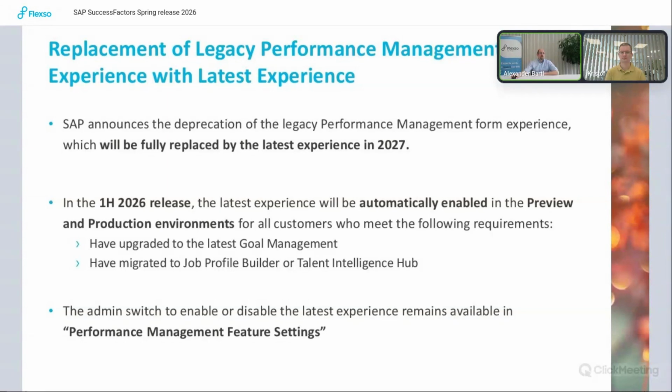With this first half 2026 release, the latest experience will be automatically enabled in preview and production environments. So similar to how we have with the latest homepage, if you don't want to have it activated, then you would need to switch it back. In the performance management feature settings, you have the option to turn it off.